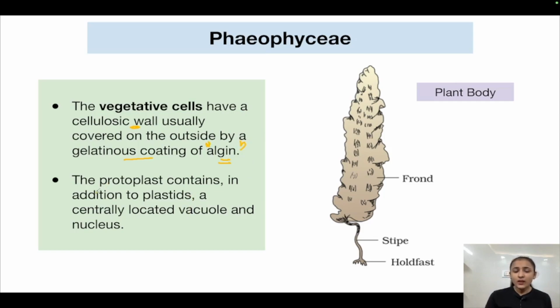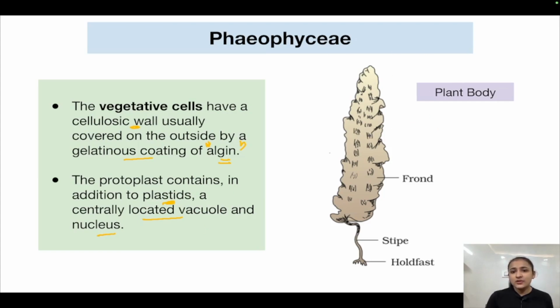Okay. The protoplast contains, in addition to plastids, a centrally located vacuole and nucleus. The protoplast, everything inside the cell membrane, what does it contain? In addition to plastids, there is a centrally located vacuole and of course a nucleus.